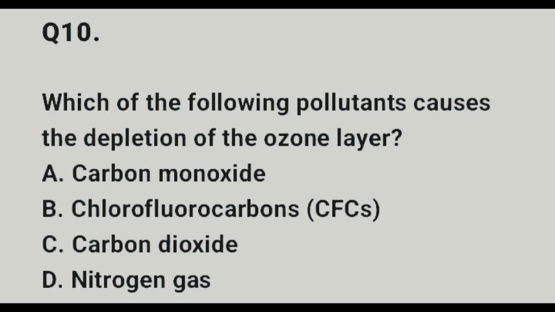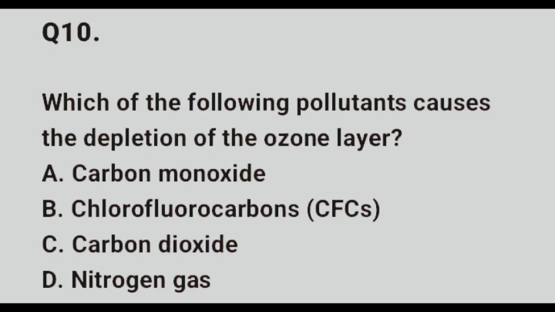Question 10. Which of the following pollutants causes the depletion of the ozone layer? Option A, carbon monoxide. Option B, chlorofluorocarbon, that's CFCs. Option C, carbon dioxide. And option D, nitrogen gas. The correct option there is option B, chlorofluorocarbons, CFCs.